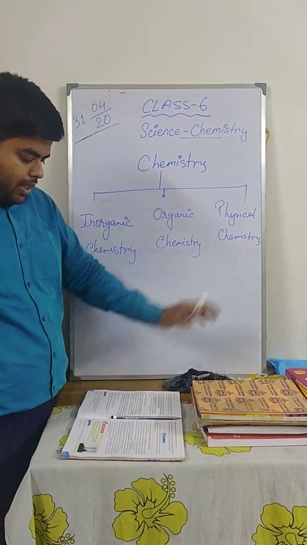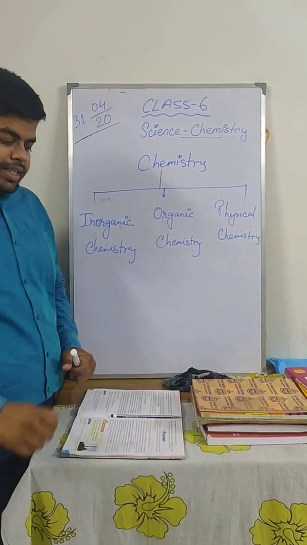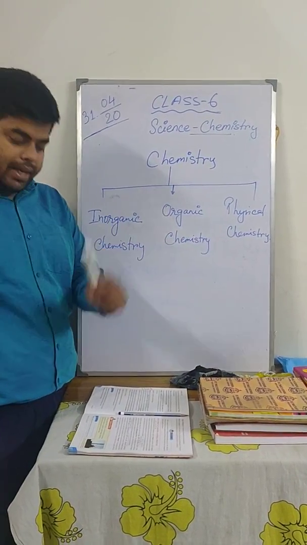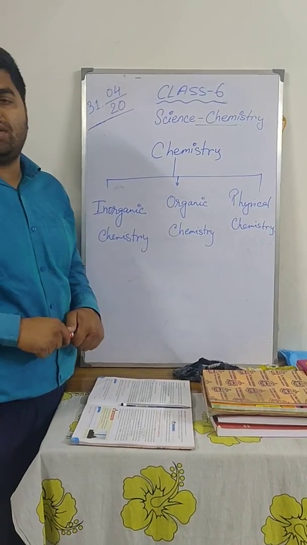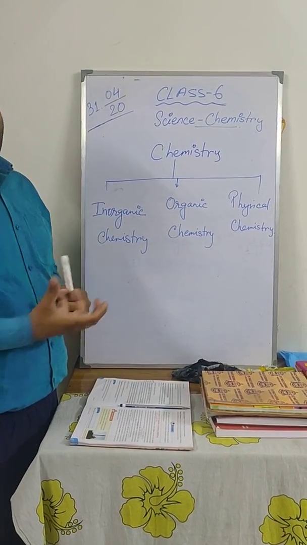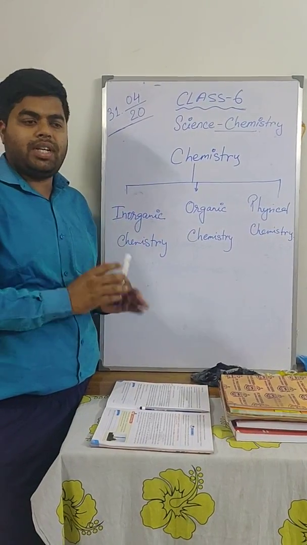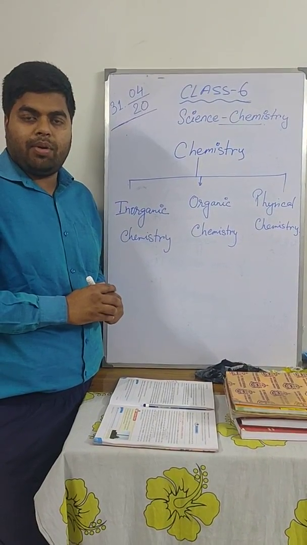And physical chemistry is the study of principles and methodologies of chemistry. That means it deals with the chemical structure and physical properties of substances. When you take any substance, it has some physical properties as well as chemical properties.